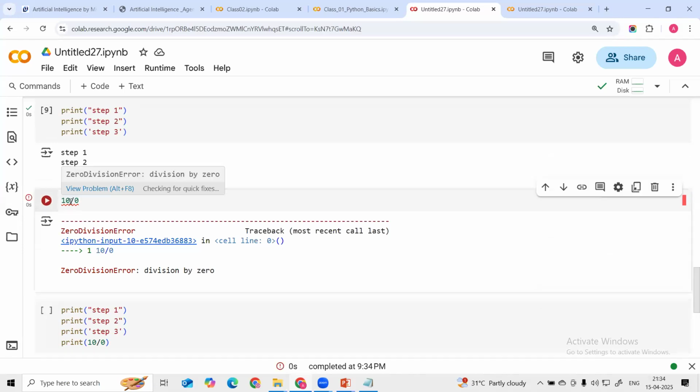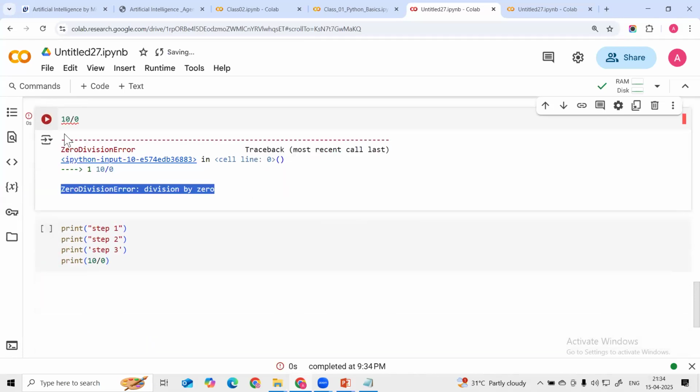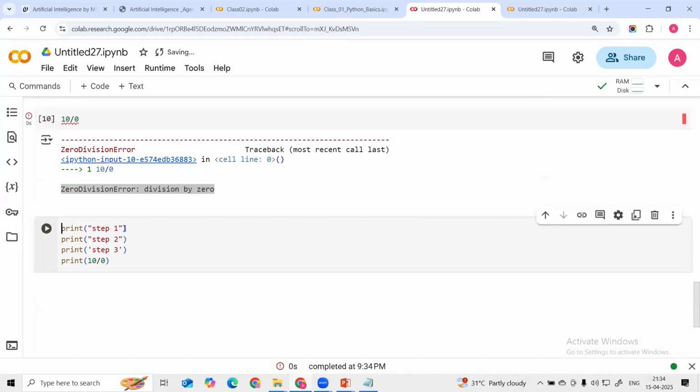So here I will be utilizing this concept. Print the first step, it will execute. After the successful execution, it will go to the next line and execute step 2. After successful execution of step 2, it will go to the next line and execute step 3. And once all these steps execute successfully, it will go to the next step.